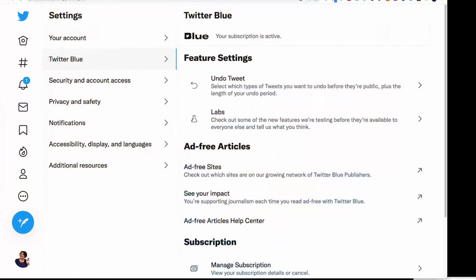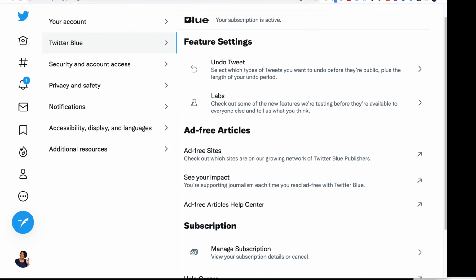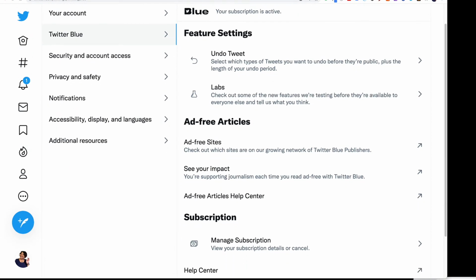All right, so let's go back and see what else we have here. And for those of you who have subscriptions, you can manage your subscription. So, in other words, the subscription that I'm referring to here is people can actually give me tips on Twitter. And so I could here manage my subscription details. I'm sorry, that's not what this is. This is the subscription to Twitter Blue. This is where you can manage your subscription and or cancel your subscription.